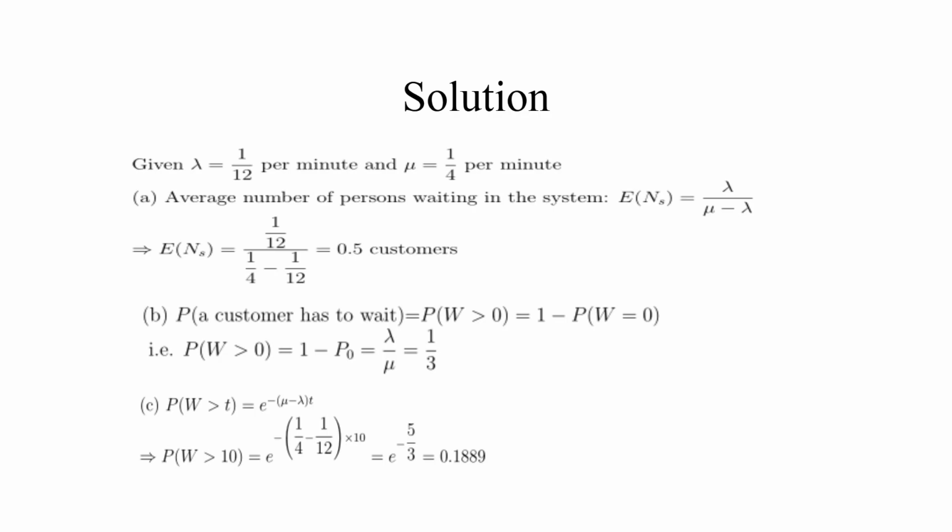C. P of Ws greater than T is equal to e power minus (mu minus lambda) into T. This implies P of Ws greater than 10 is equal to e power minus (1 by 4 minus 1 by 12) into 10, which is equal to e power minus 5 by 3, which is equal to 0.1889.